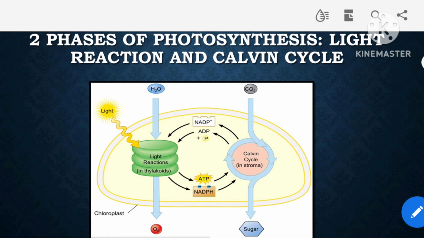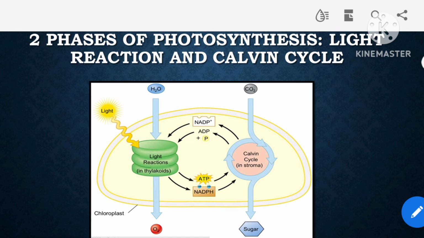In the light reaction, as the name suggests, it occurs in the presence of light, or sunlight to be specific. This light is absorbed by the chlorophyll pigments that are present in the thylakoid, and in this process water is broken down to release molecular oxygen. Also ATP and NADPH are formed, which are the chemical forms of energy. The ATP and NADPH molecules, which are formed during the light reaction, are then used during the Calvin cycle to fix carbon dioxide and convert it into different organic molecules.